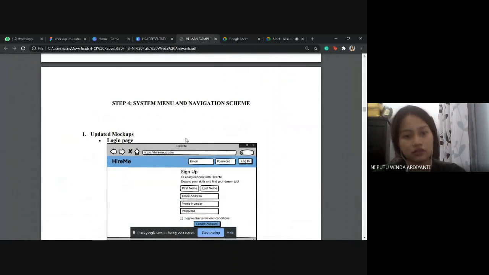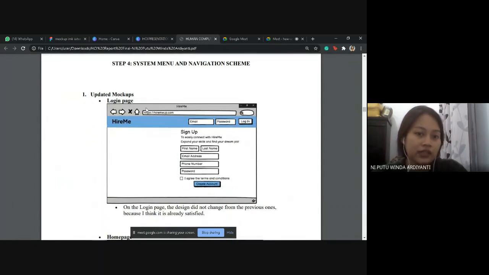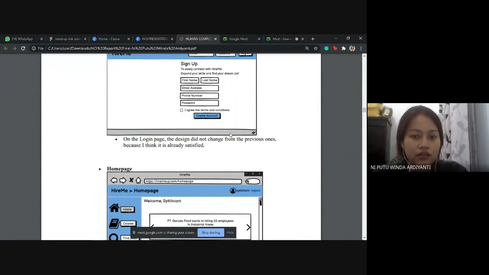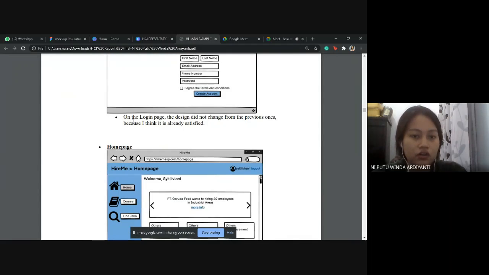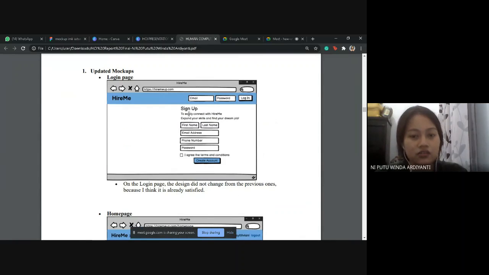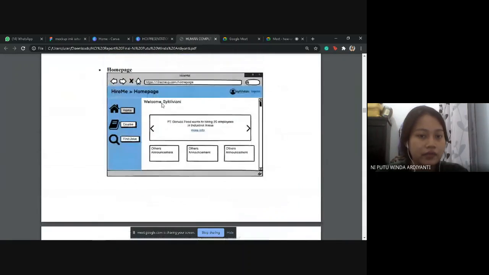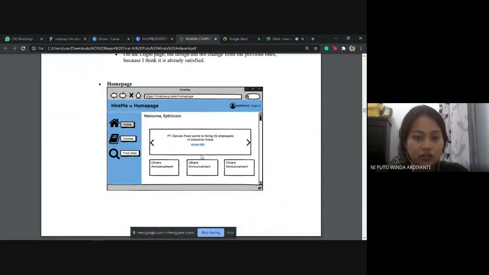And for step 4, the system menu and navigation scheme. So these are our updated mockups. We updated some mockups, such as putting this icon. On the login page the design did not change from the previous one because I think it's already satisfied, so it's already good. We added some pages like the home page, because previously we went straight to the course page, so we had to create a home page,